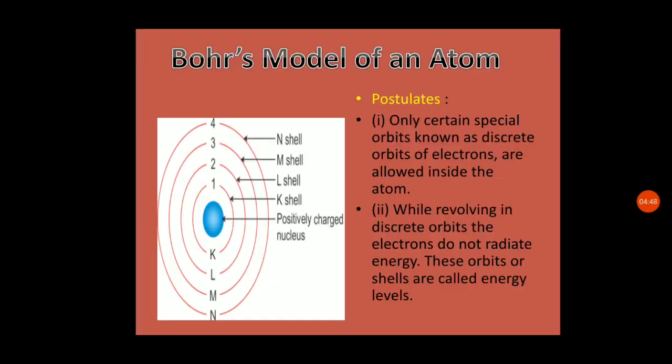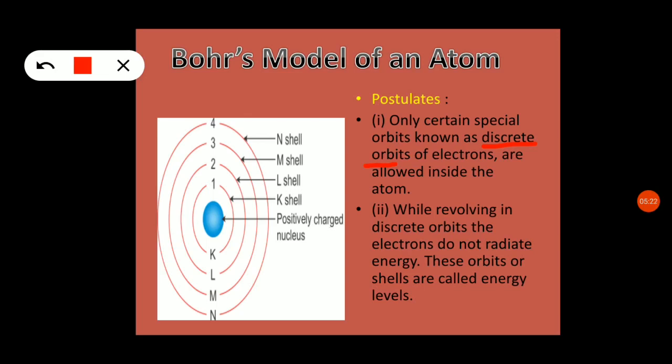The next scientist, Niels Bohr, proposed a model, that is Bohr's model. In order to overcome the objections raised against Rutherford, Niels Bohr proposed some postulates. The first postulate is that only certain special orbits, known as discrete orbits, of electrons are allowed inside the atom.